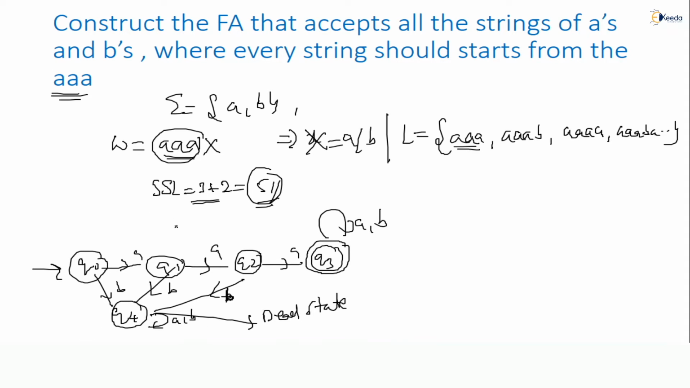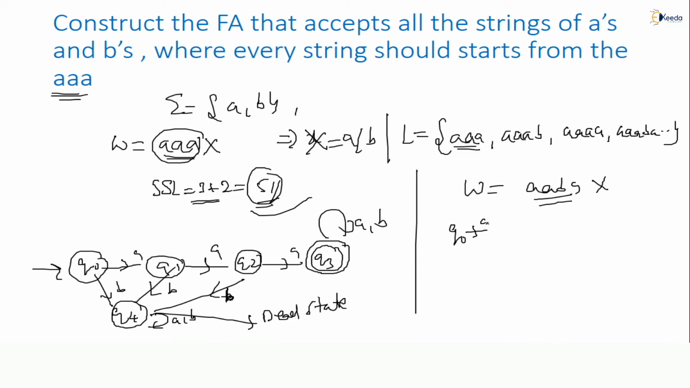So how many states did we get? 1, 2, 3, 4, 5 only. So as I mentioned clearly, correct or not? Just check whether these strings will be accepted or not. W equals AA, BA. According to our language, this should be rejected. Check whether it is rejecting or not.